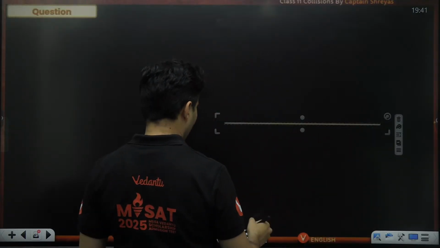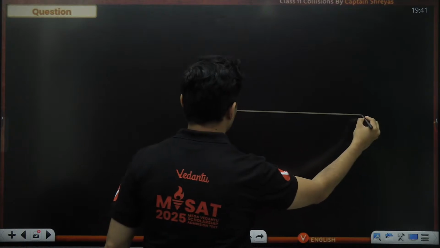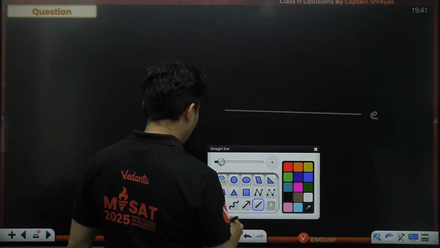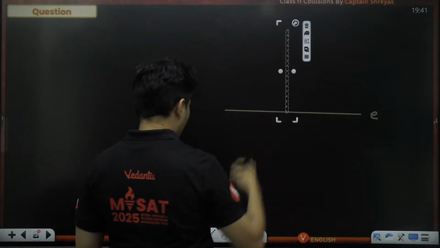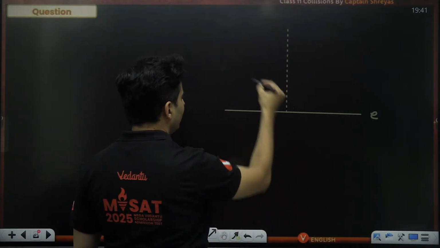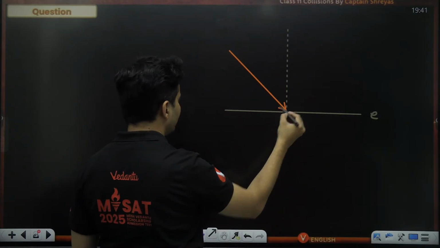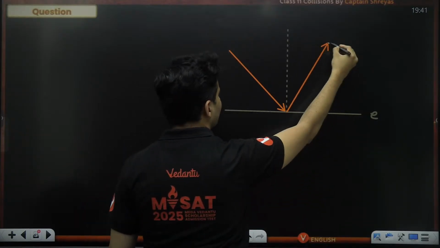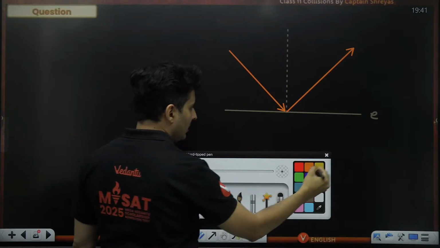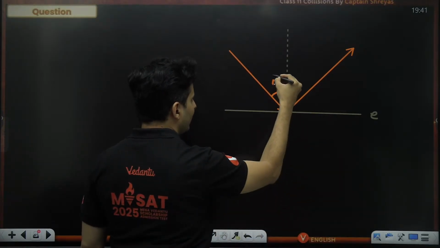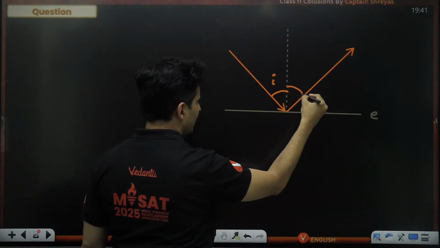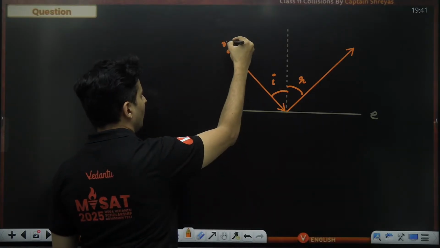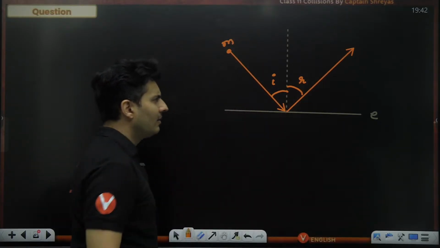So imagine there is a surface over here. It has a restitution E and this is the perpendicular drawn. Now there is a ball which comes and hits it like this and it rebounds like this. This is the angle of incidence. This is the angle of reflection. The ball comes like this, hits like that, reflects.